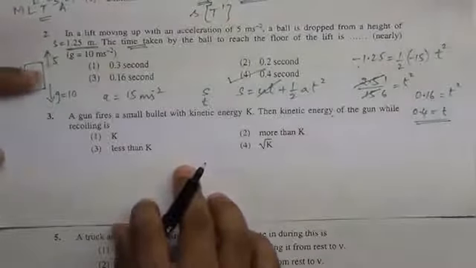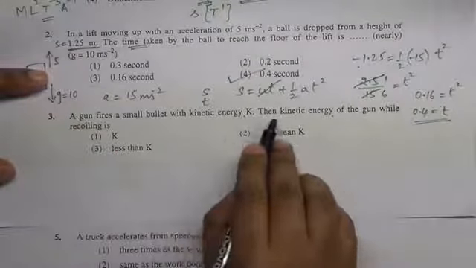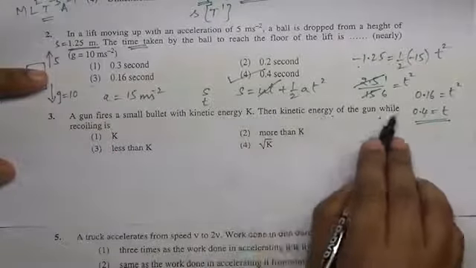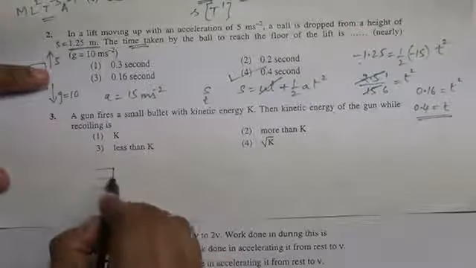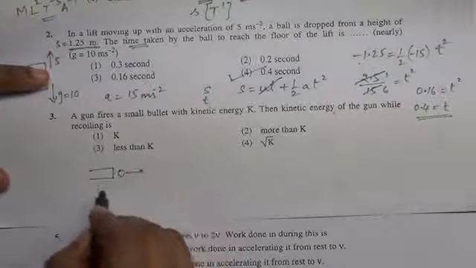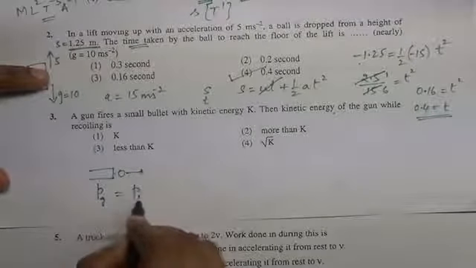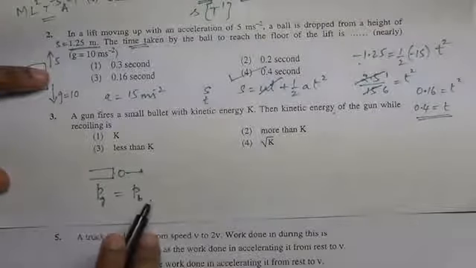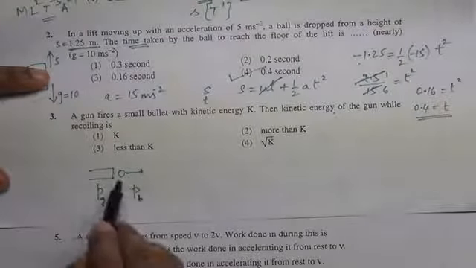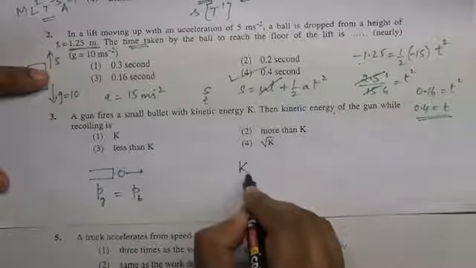Third question. A gun fires a small bullet with a kinetic energy K. Then kinetic energy of the gun while recoiling is, let this be the gun and bullet. Momentum of gun equal to momentum of bullet, by law of conservation of linear momentum. Bullet is the projectile because bullet carries greater kinetic energy.